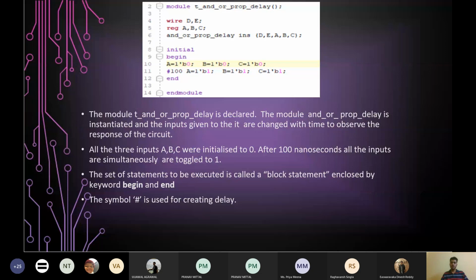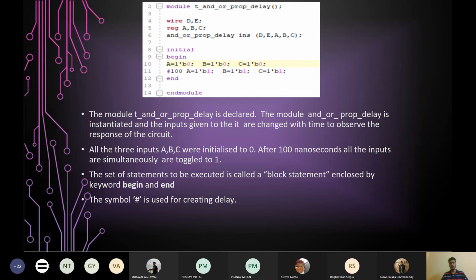We have to supply values to the inputs A, B, and C. So we write A = 1'b0; What is this? A is your input and 1 is the size of the value which you are giving to A. It's just a 1-bit number, so we have written 1. The 'b means it's a binary value. B stands for binary, and then it's followed by the actual value which you will be giving to A. Either it would be 0 or 1. Here we have given it 0. So A = 1'b0.